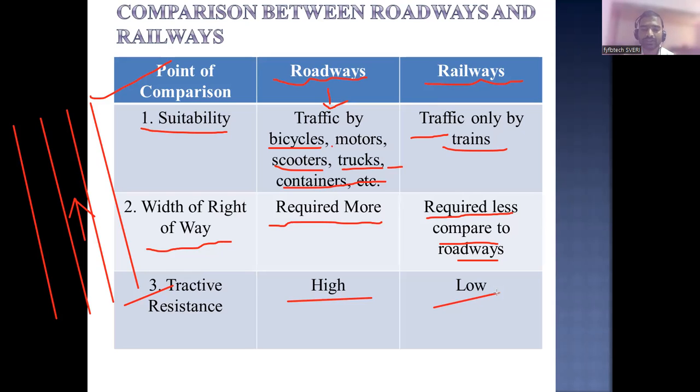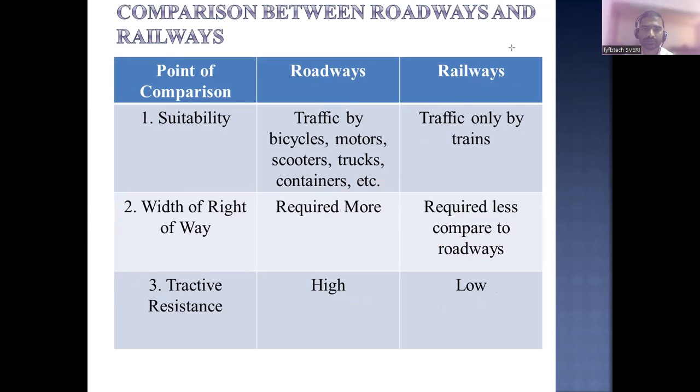That type of discomfort is maximum in case of roadways. But will you observe such jerks or turnings in the railway? No, sir. So the railway is smooth. It is almost smooth, or you can say it has very low tractive resistance, whereas roadways have high tractive resistance.